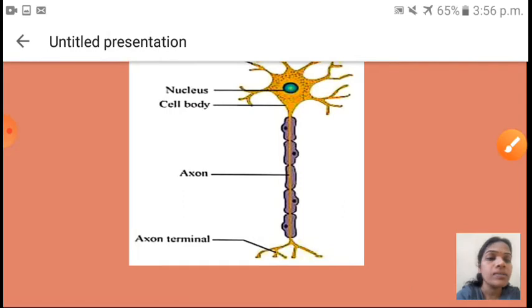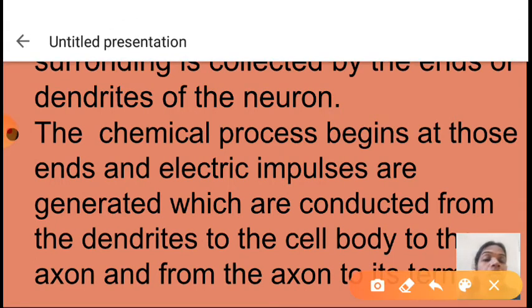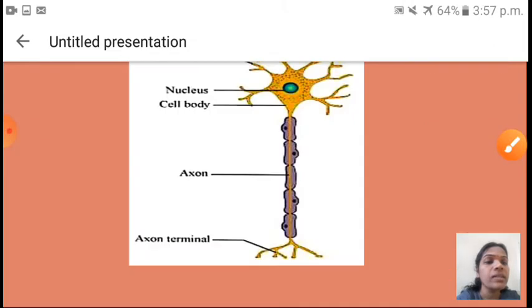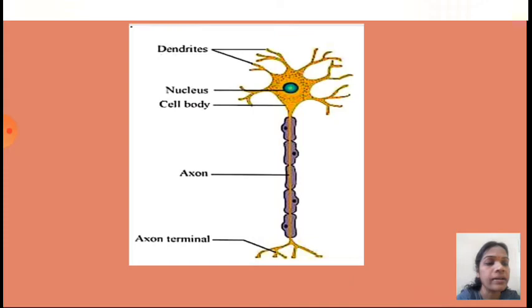Okay, and next one you have to see, all the information about our surrounding is collected by the ends or dendrites of the neuron. See here, all the information about our surrounding is collected by the ends, that means dendrites of the neuron. You know that? Yes, dendrites, this is. Okay, children, this is dendrites.